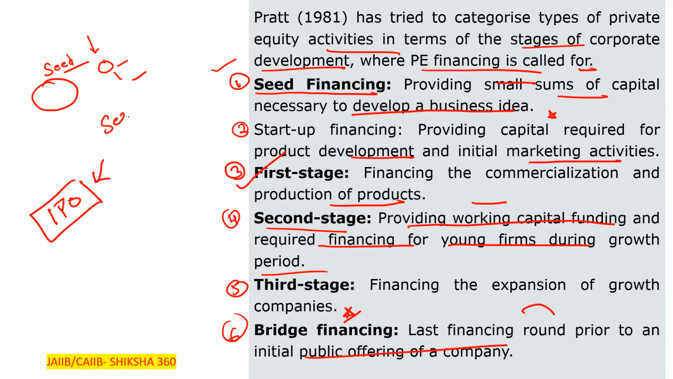So first one is seed financing. After that, startup financing, first stage, second stage, third stage. Seed, start, first, second, third, and the last one is bridge financing, the last financing round prior to the initial public offering of the company.